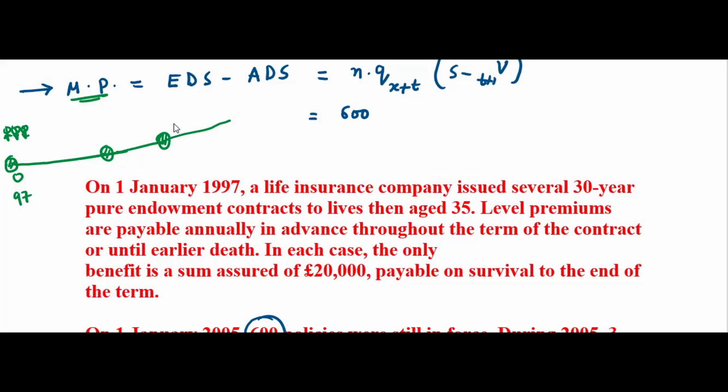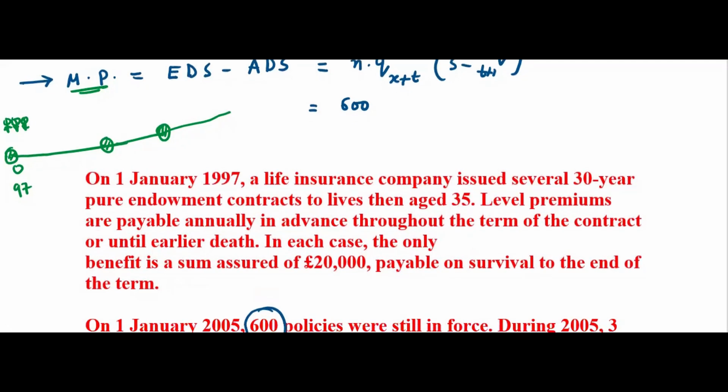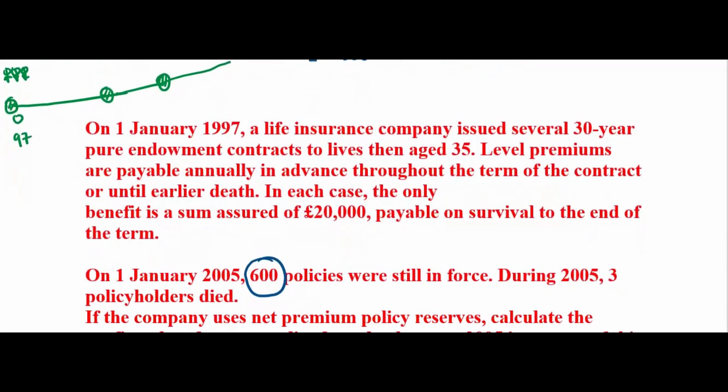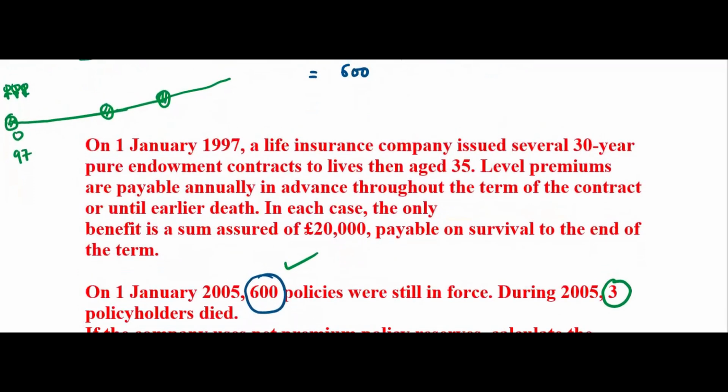Okay. So during 2005, that means 2005 to 2006, what happened? 600 policies, 3 died. But how many people were there? 600. So what is the expected mortality? What did you expect here? If this is 8 and this is 9, this is 2006.